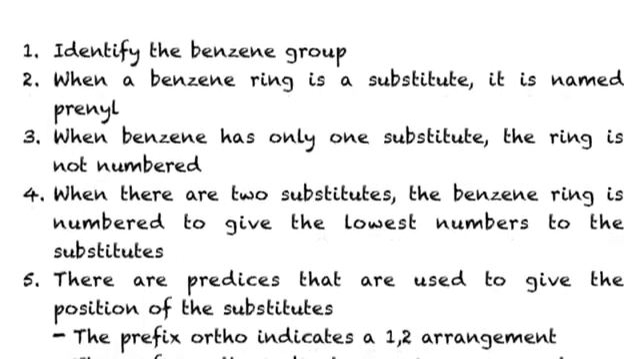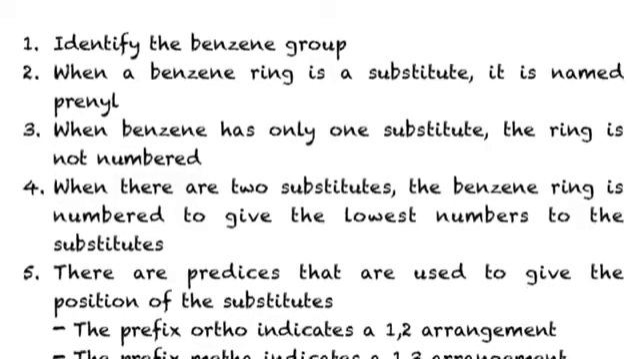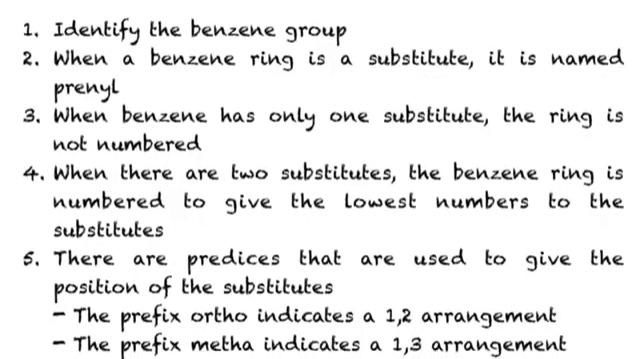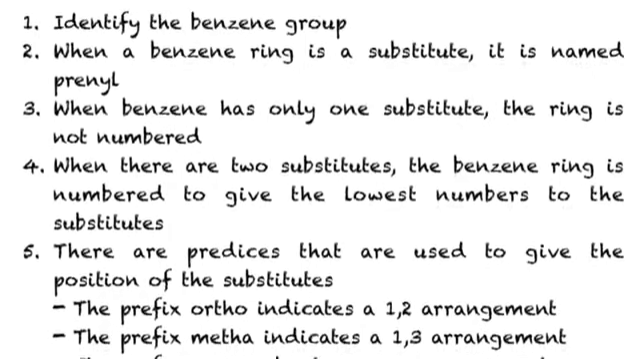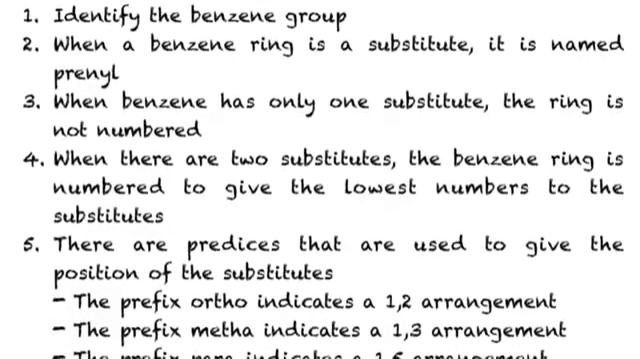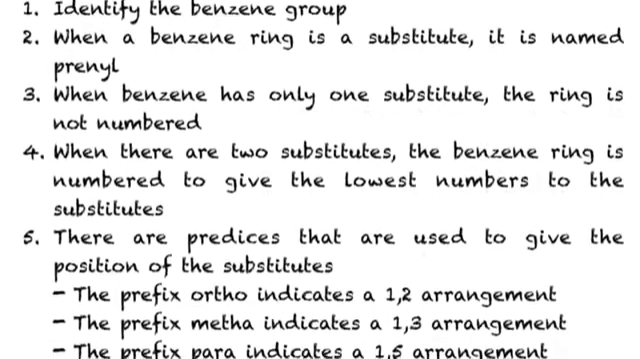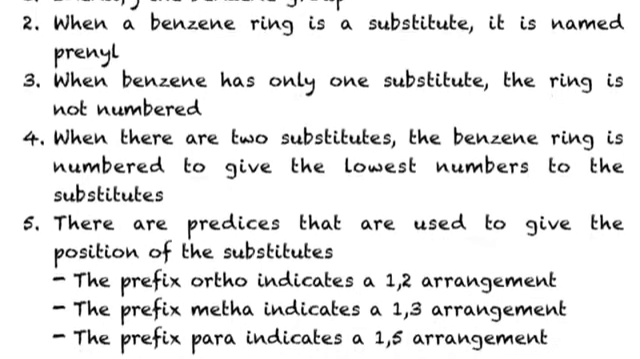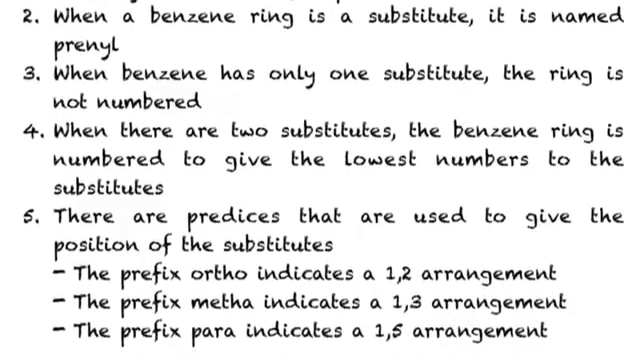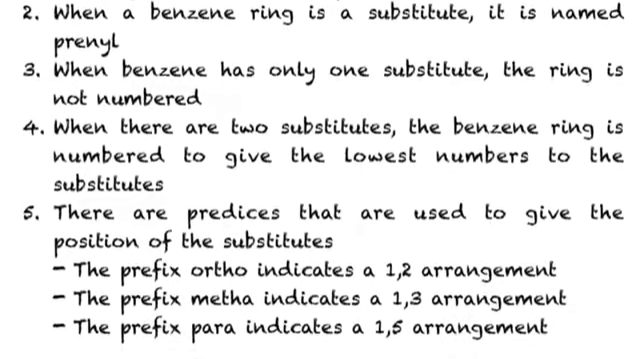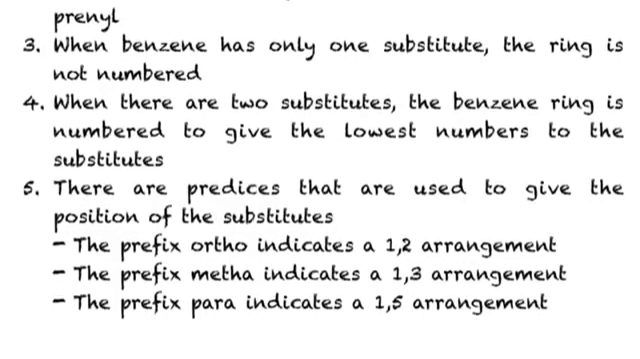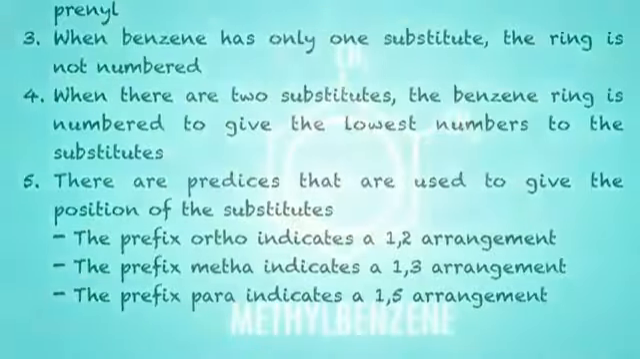Number 1. Identify the benzene group. Number 2. When a benzene ring is substituted, it is named phenyl. Number 3. When benzene has only one substitute, the ring is not numbered. Number 4. When there are 2 substitutes, the benzene ring is numbered to give the lowest number to the substitutes. There are prefixes that are used to give the position of the substitutes, for example, ortho indicates a 1,2 arrangement. Meta indicates a 1,3 arrangement, and para indicates a 1,4 arrangement.